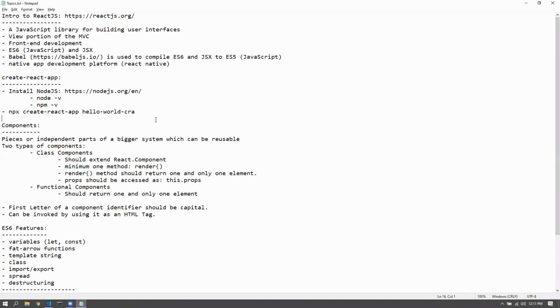We would be going for a project that we'll be starting tomorrow, and that same project will be taken forward and concluded at the end of all the sessions. So we'll be keeping on adding certain features in that same project. It'll be a very small project, but it'll cover all the CRUD functionalities and everything. It'll help you to learn React more.